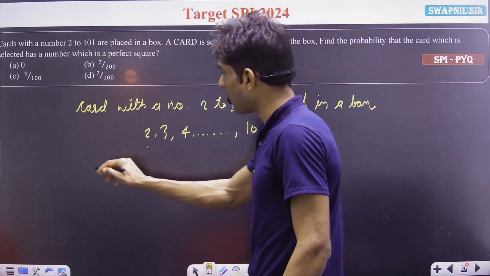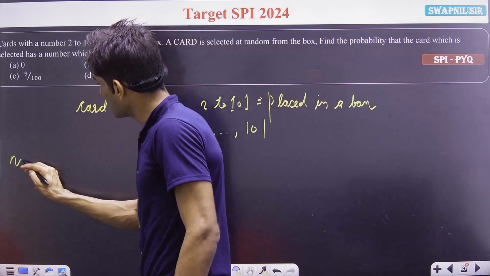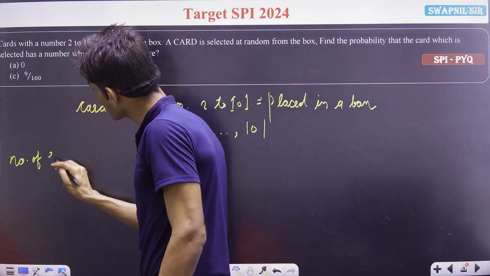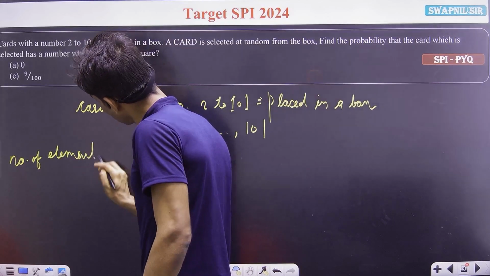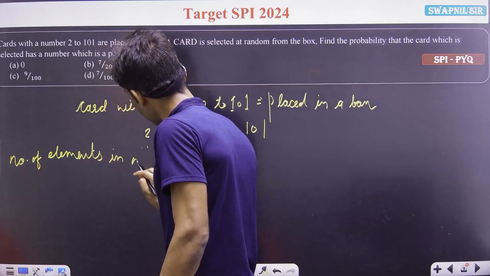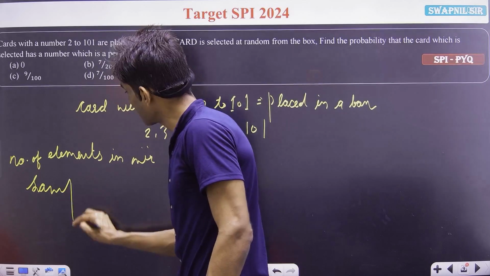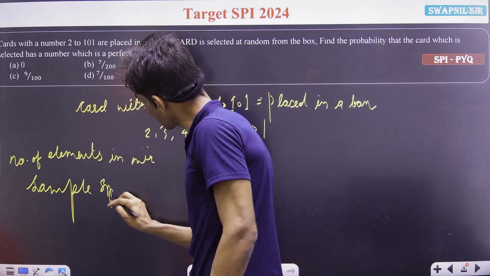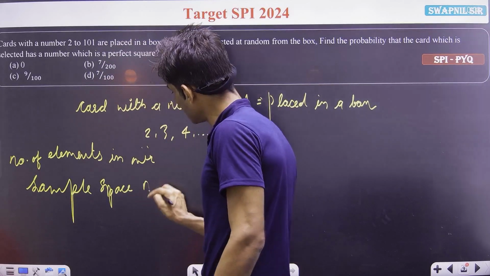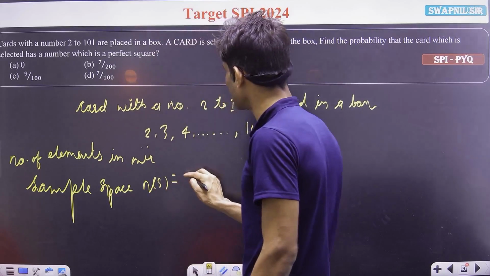That means the number of elements in our sample space, n of S, is 100.